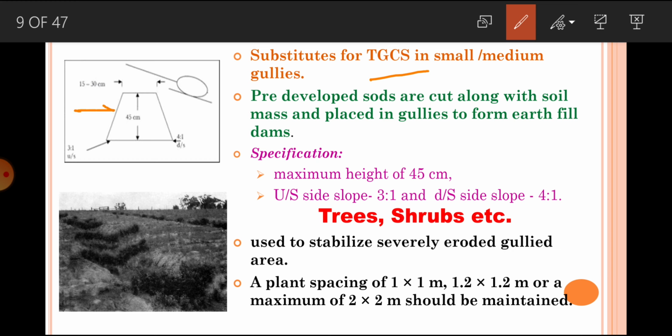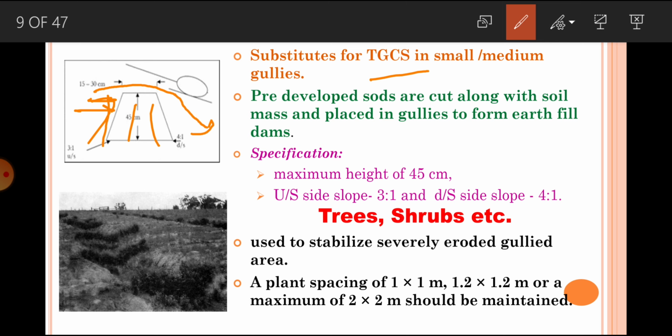See, this is the flow and this is your sodded earth fill dam, and from here runoff will be restricted, and once runoff is restricted, its height will increase, and then it will flow over the dam.